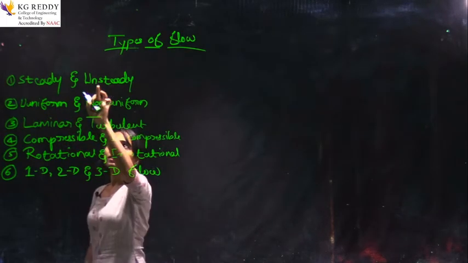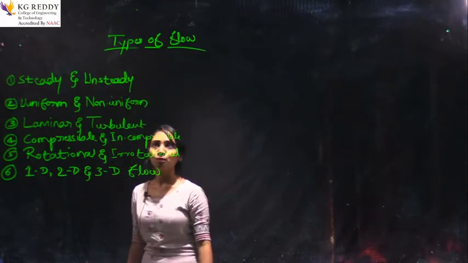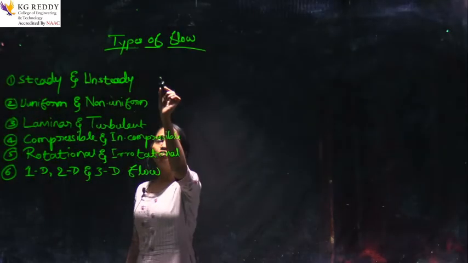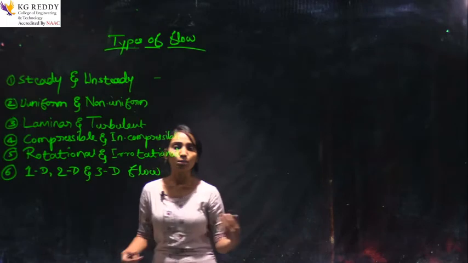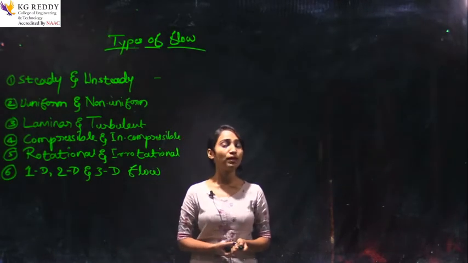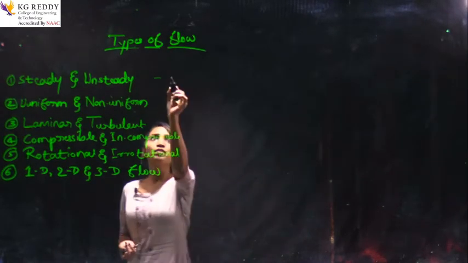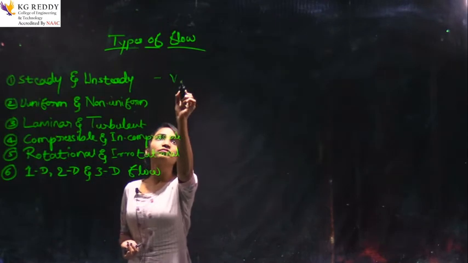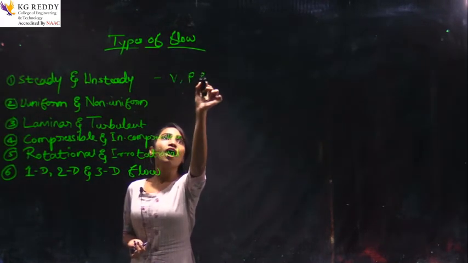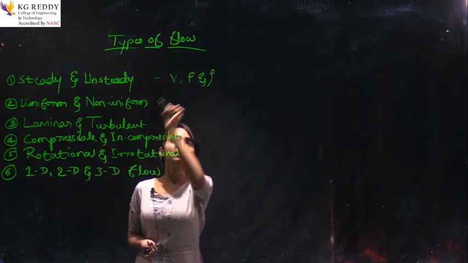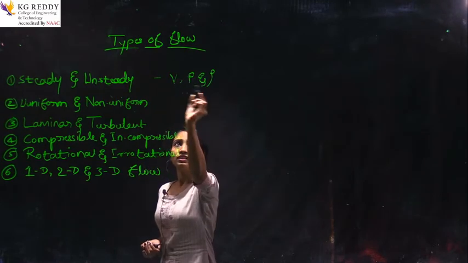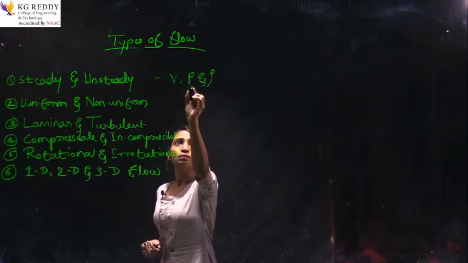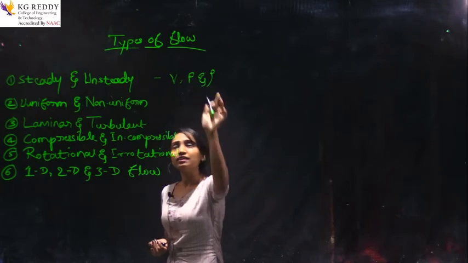First one is steady and unsteady flow. The name itself says that the main properties of the fluid are velocity, pressure and density.